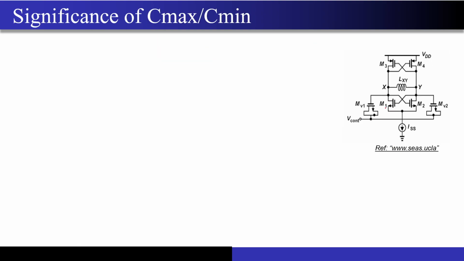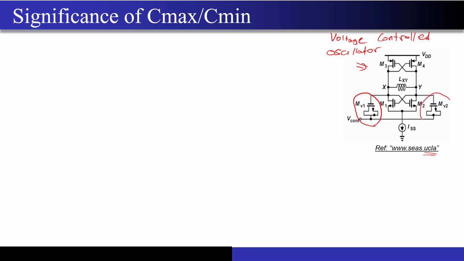Now this diagram has been taken from the University of California Los Angeles website, from Professor Razavi's group. Okay, so this is the structure of the voltage controlled oscillator. If you don't understand it, it's completely okay. What I want you to understand is this structure that you are seeing. This is your MOS capacitor.